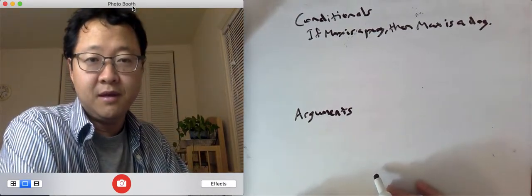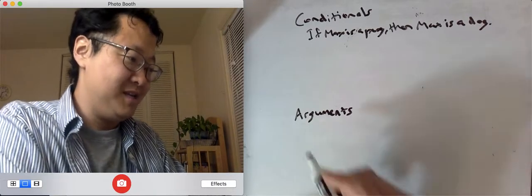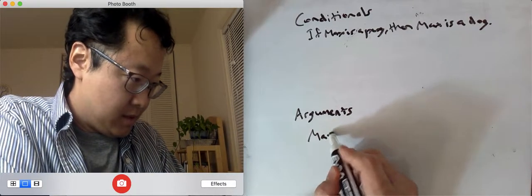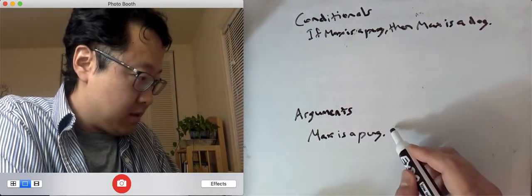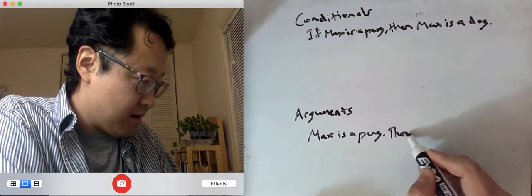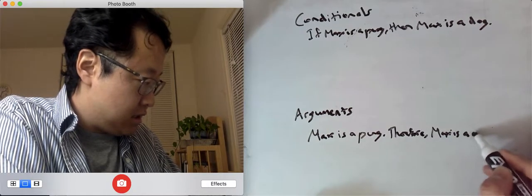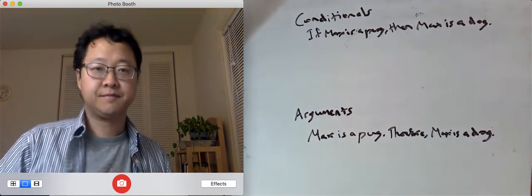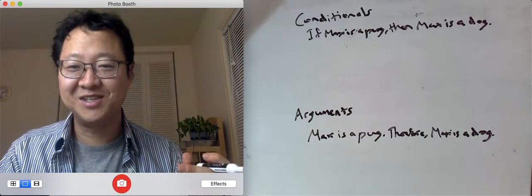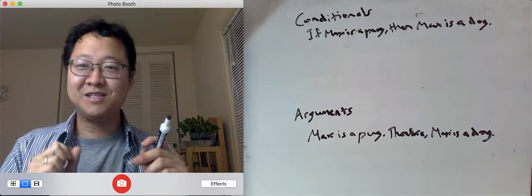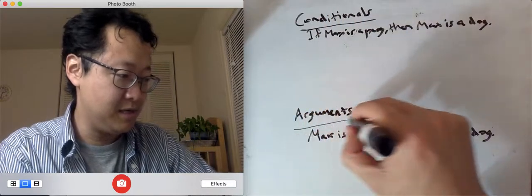Okay? Whereas now an argument is similar, but it will go like this. Max is a pug. Therefore, Max is a dog. Okay? Seems very similar, right? This conditional and this argument. But there's two key things that are going to distinguish the conditional and the argument.